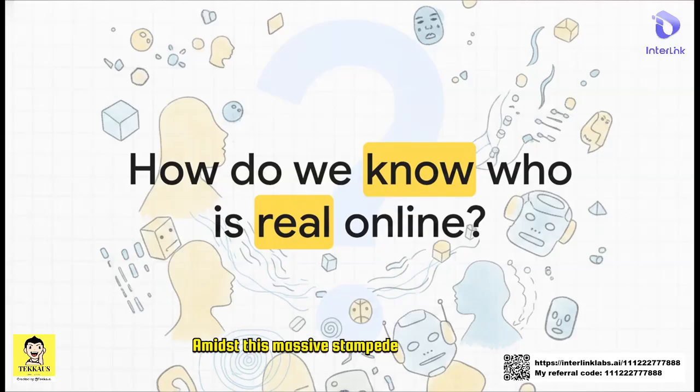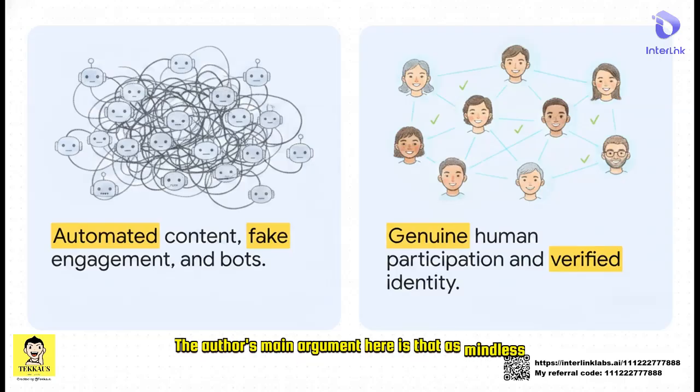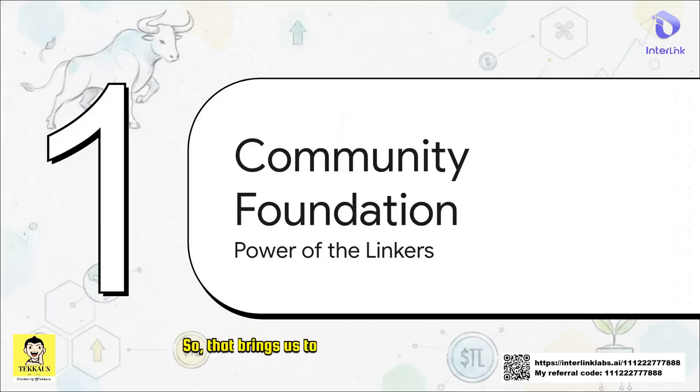Amidst this massive stampede of AI-generated content and bot-driven engagement, just proving you're a real human being is becoming the ultimate showdown. And this brilliantly illustrates the exact problem. Look, on one side, you've got the automated internet, just completely overrun with fake engagement, bots, and false identities. But on the other side, you have InterLink's proposed solution, the human network. The author's main argument here is that as mindless automation totally floods the web, genuine, verified human participation becomes incredibly valuable, like digital gold.